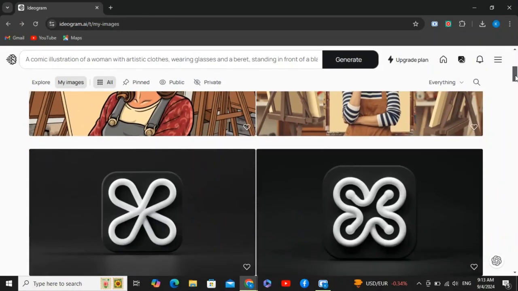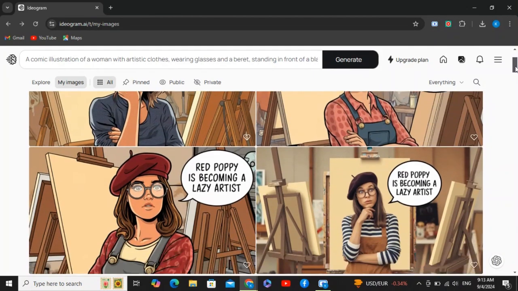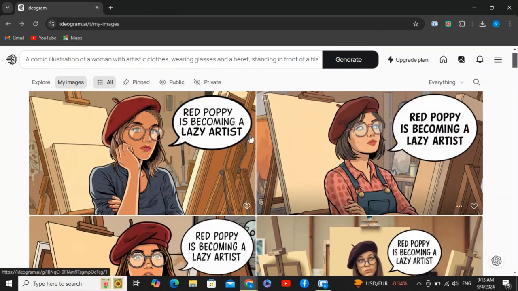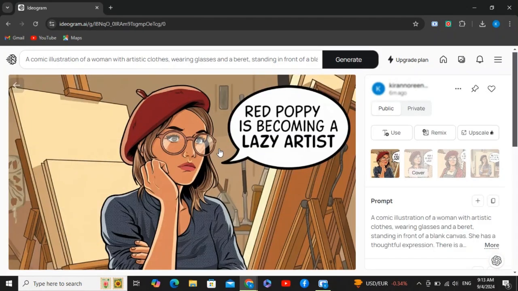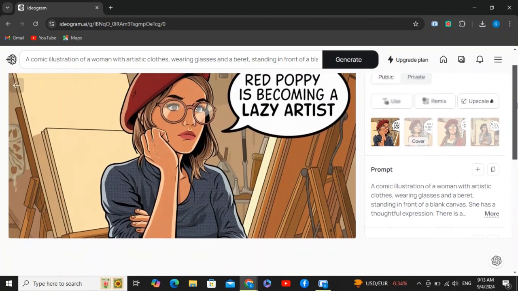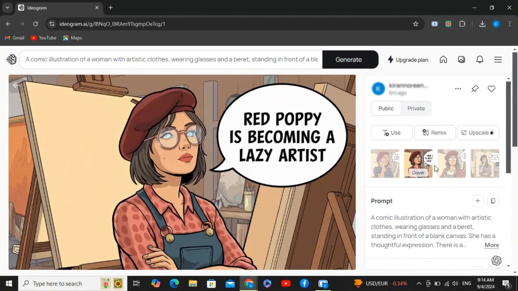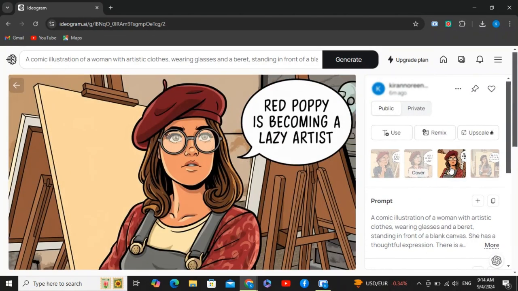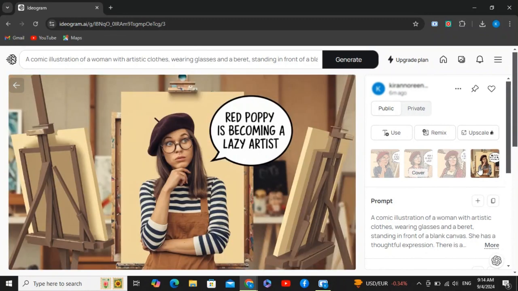So here is the output. As you see, I selected the realistic filter, but it gives us the illustration because I specified an illustration of a woman in the prompt. This is the first image, looks perfect. The second image, this is the third one, and the fourth one is not an illustration. So all the images are just perfect, spelling each and everything is perfect.